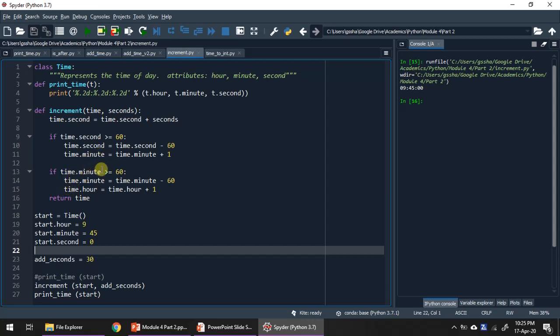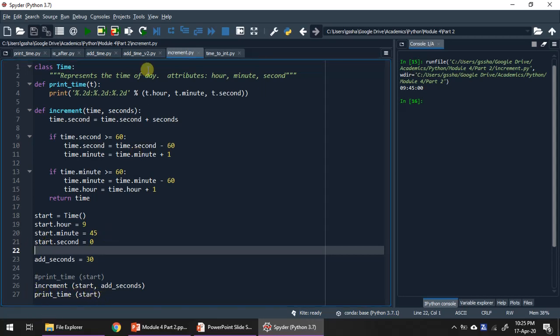If the number of minutes exceeds 60, we correct that by adding 1 extra to the hour and retaining the leftover minutes, just like earlier, and we return the time object itself. The object we receive, we return the same object to the calling function, the main function, and once it is received, the contents of the start object are modified, and once again we print the same thing.